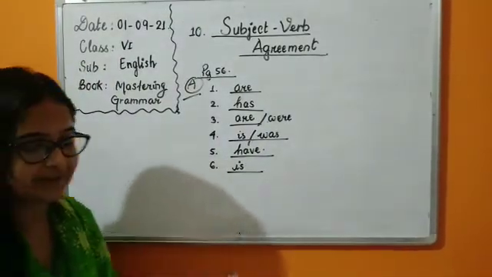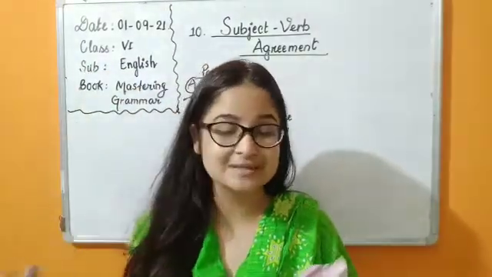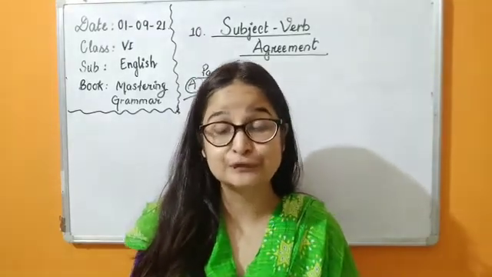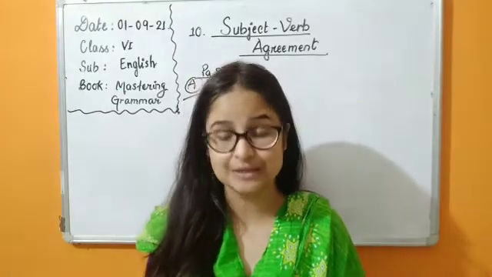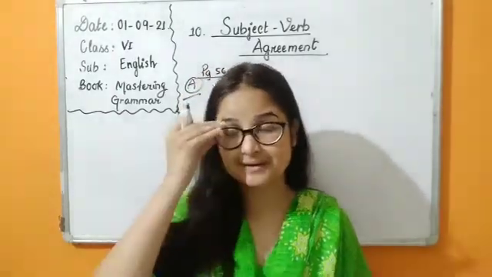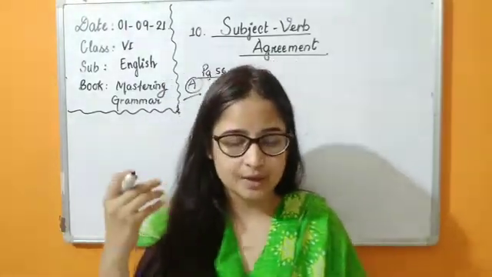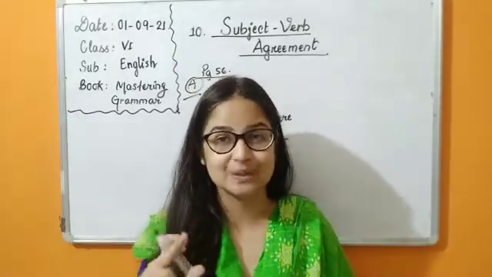Now we can move ahead with some more interesting facts about subject-verb agreement. Now let's see here. Nouns which indicate food, clothing, furniture or stationery are singular and hence take a singular verb. We have already learned this in singular and plural, that words like food, furniture, stationery will be taking a singular verb.